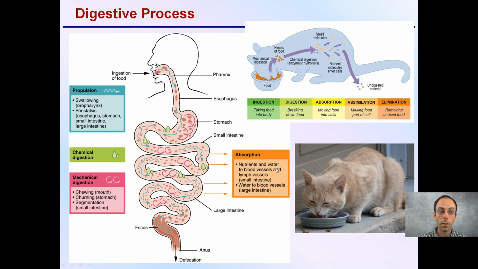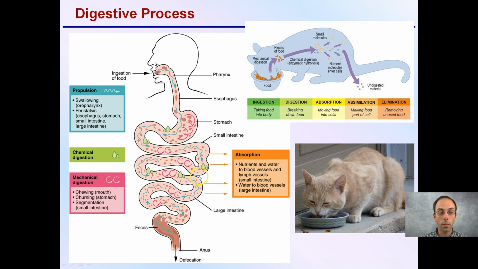Continuing on, the general process. So this gives you a good pictorial here. Also color codes, and we could see kind of the blue squiggly lines are propulsion. That's the swallowing and the kind of pushing of our food through. Then we have our chemical digestion, which is these little green raindrops, and mechanical digestion, which is the chewing that occurs in the mouth, or churning in the stomach, and also churning that occurs in the small intestine. Now on this side in the orange, we see the absorption.